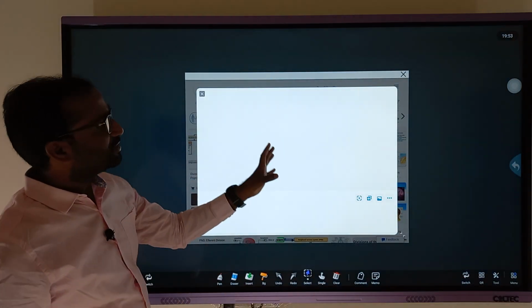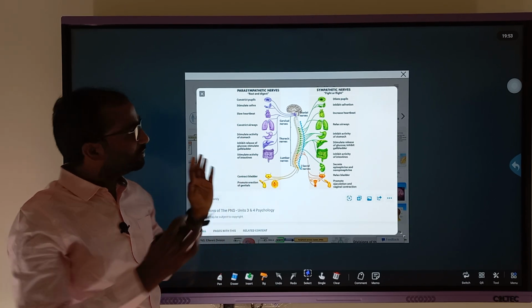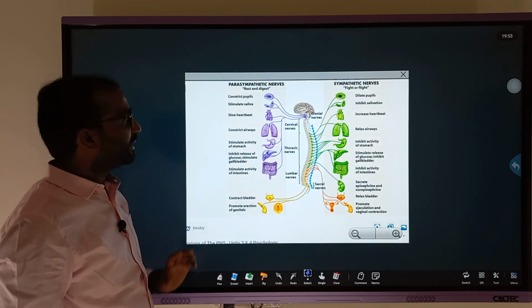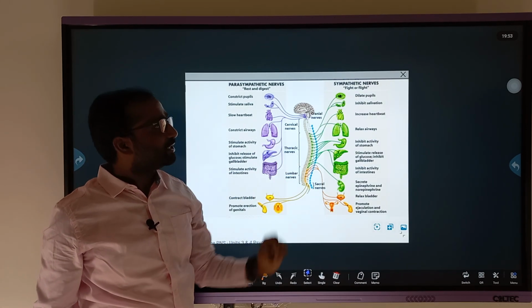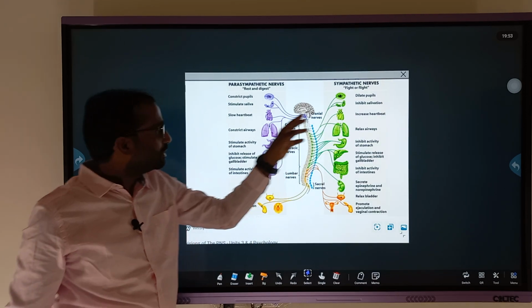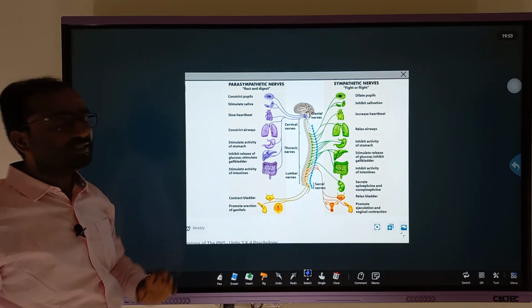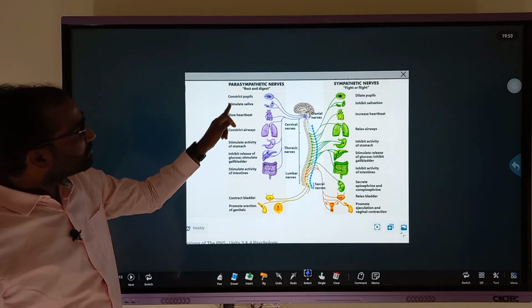As I told you, this PNS has different functions, especially sympathetic and parasympathetic. If you have a glance at that, the sympathetic nervous system increases the heartbeat, and the parasympathetic nervous system decreases the heartbeat. In a similar manner, here, saliva.